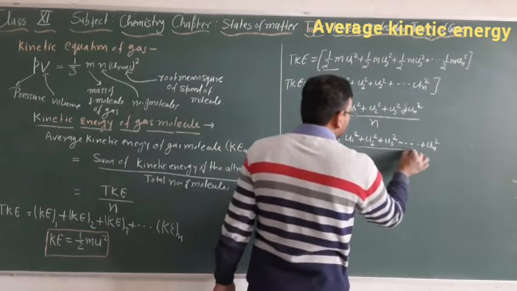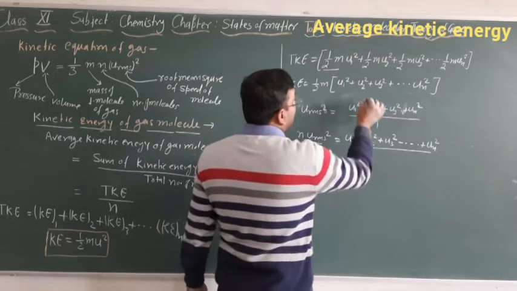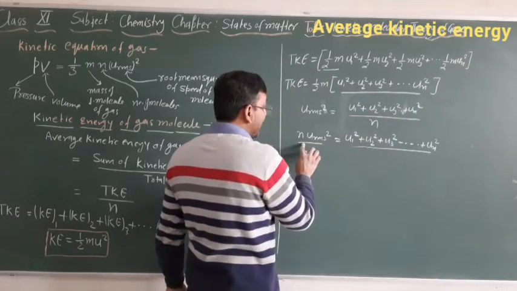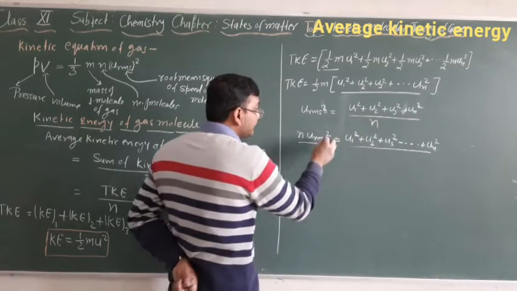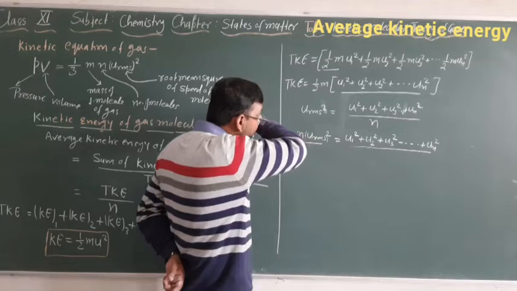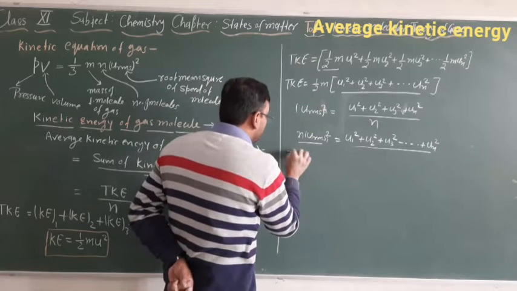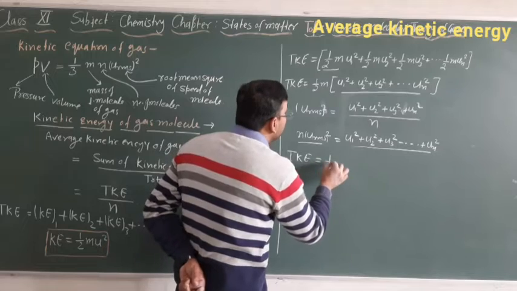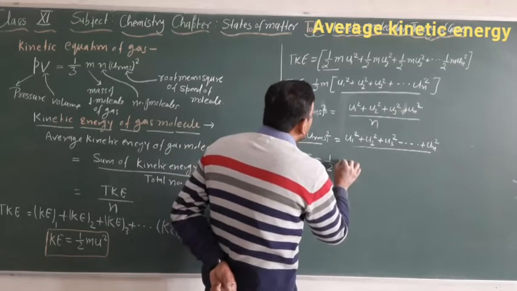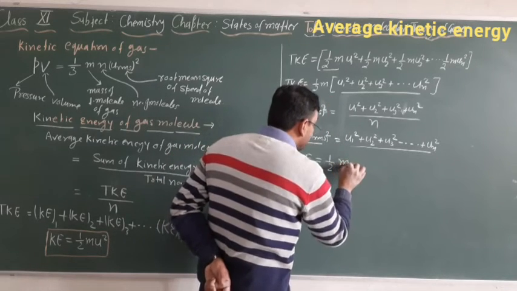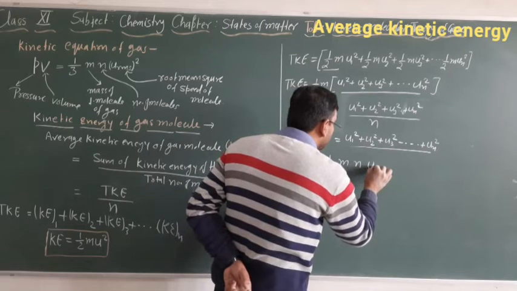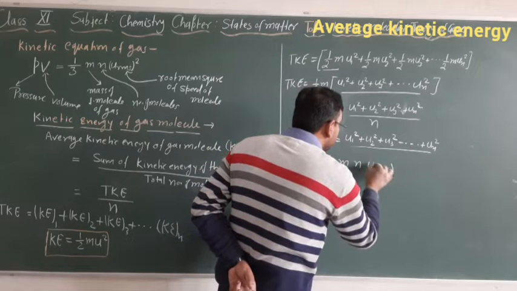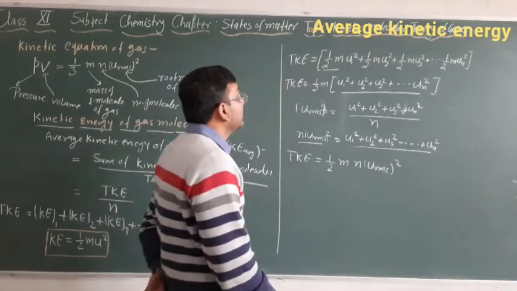So now can we write at this place n urms square? Yes, of course. So total kinetic energy is equal to 1 by 2 m into n into urms square. Is it clear?